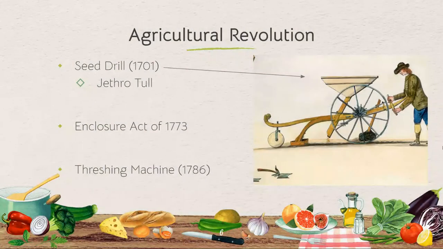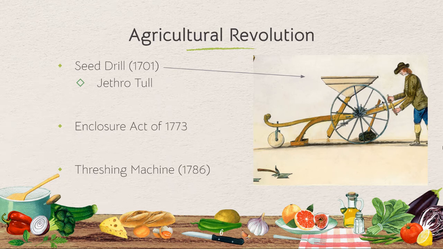Some other ideas make this possible. Some of this is a review for you. Some technology and a law here. The seed drill from 1701, invented by Jethro Tull. Basically, this is a machine that you see on the right that plants seeds at exact intervals, and it makes it super fast to plant all your crops.